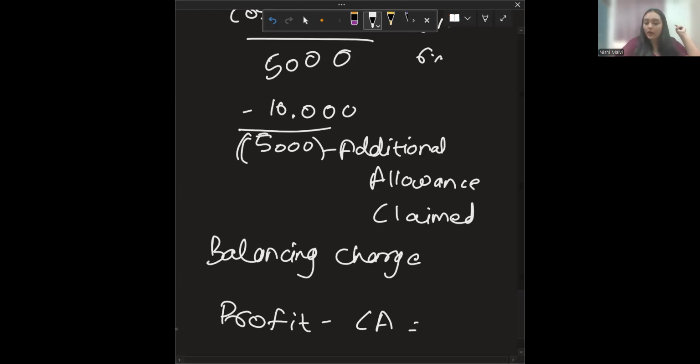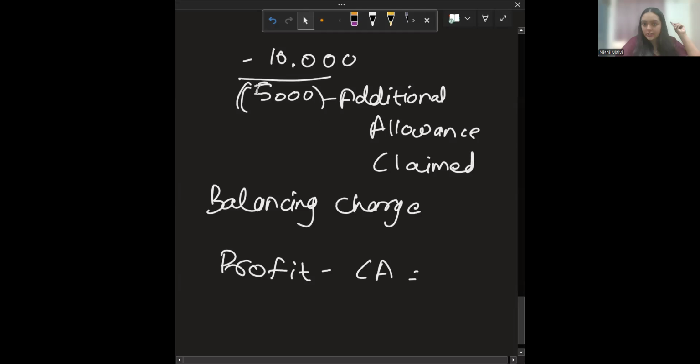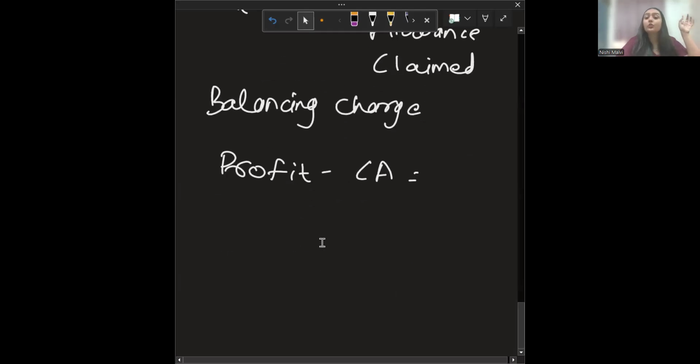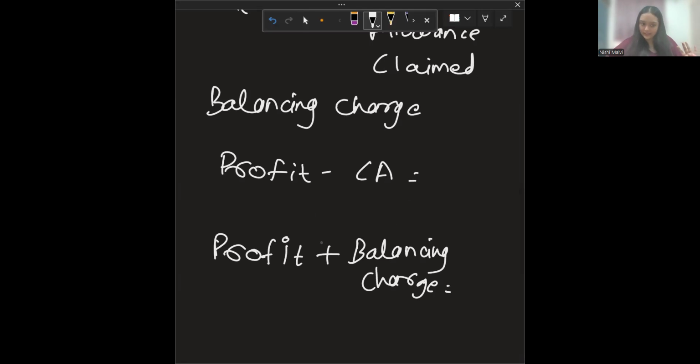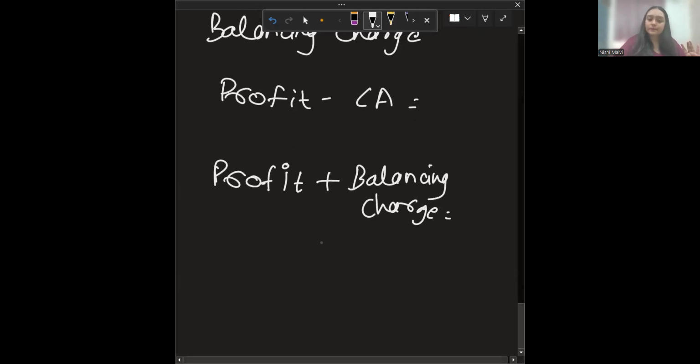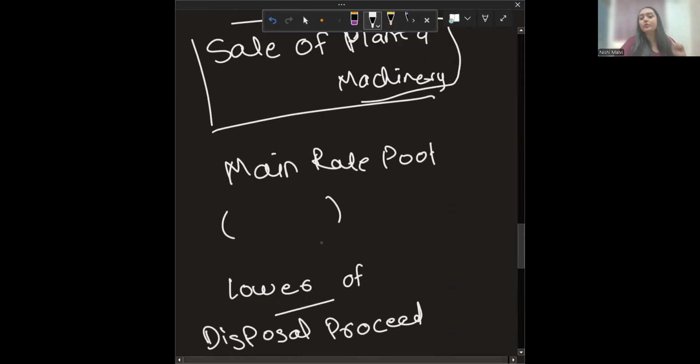Here, this is the additional allowance you already claimed, so you have to add it to the profit so that it will be taxed. The treatment will be profit plus the balancing charge. If you do this, it will automatically get taxed at whatever the rate is. So this is what you do whenever you sell your asset.